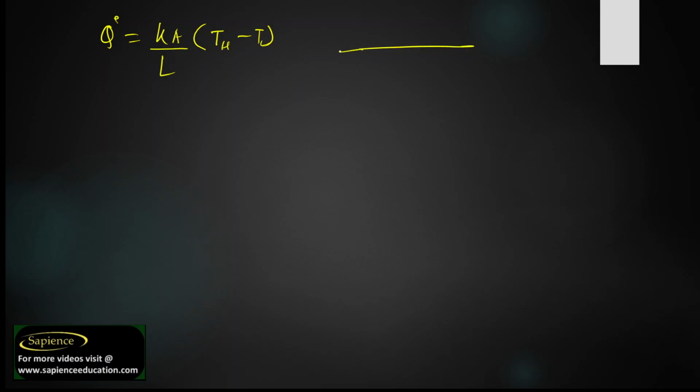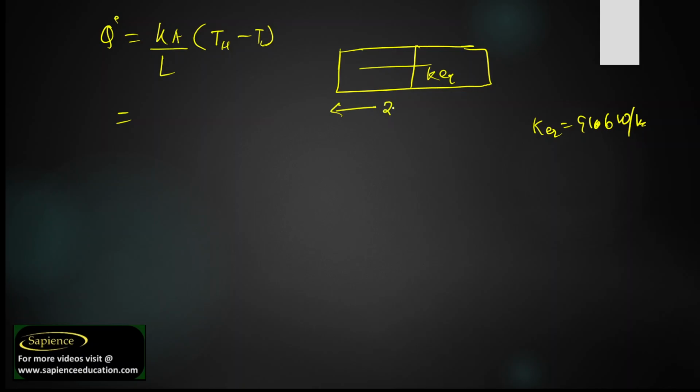As you see, the bar is like this and it is subdivided into two. But for the total, K equivalent we just found is 91.6 watt per meter Kelvin. So just put the value here because we are taking the overall.